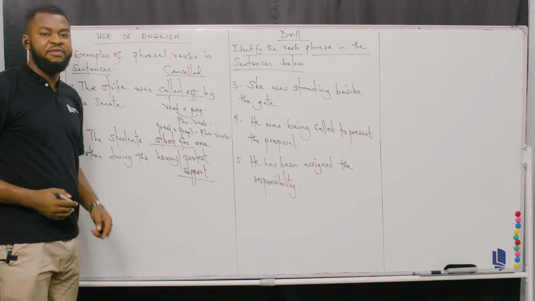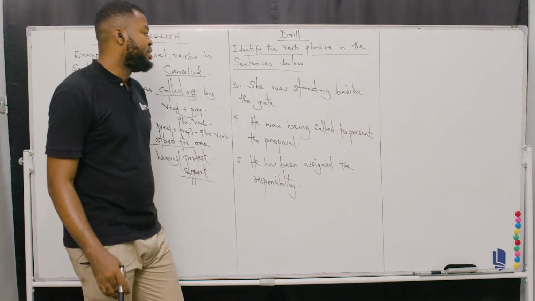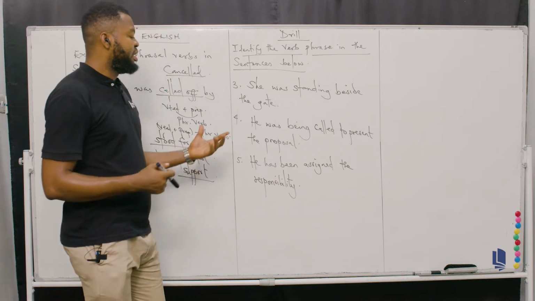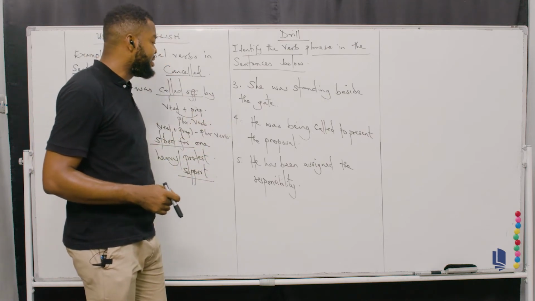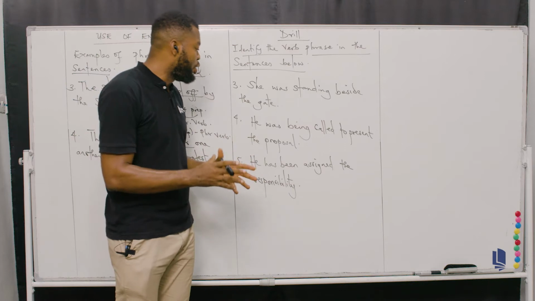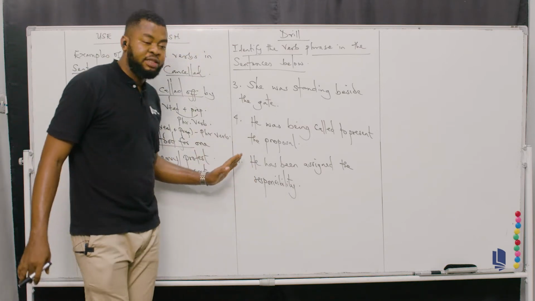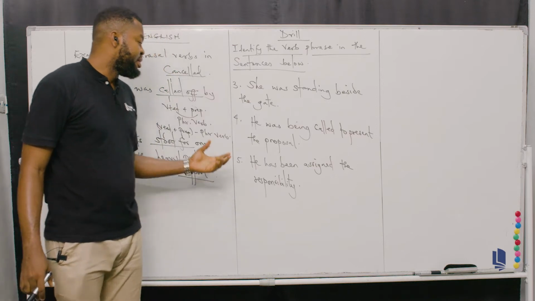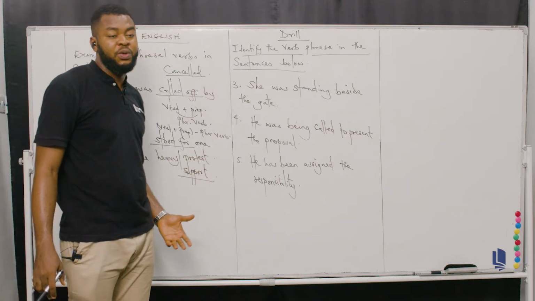All right, so we have about 5 here. The first one is, she was standing beside the gate. That's a full stop. Then the next is, she was being called to present the proposal. The 5th is, he has been assigned the responsibility.